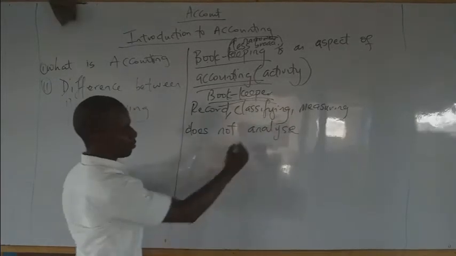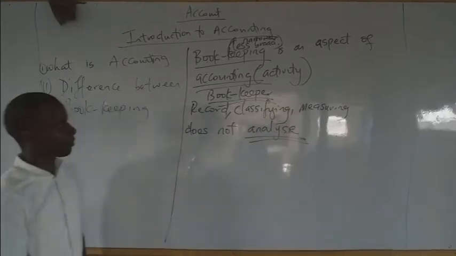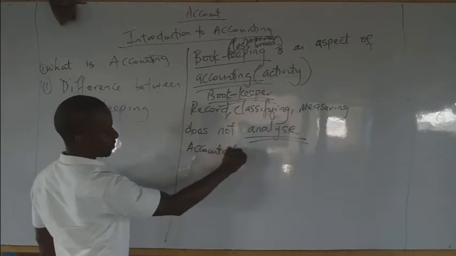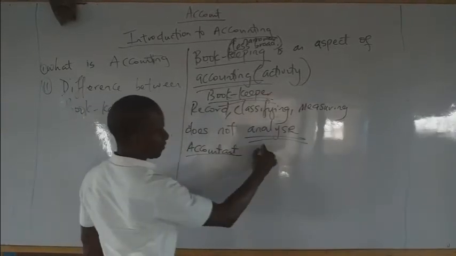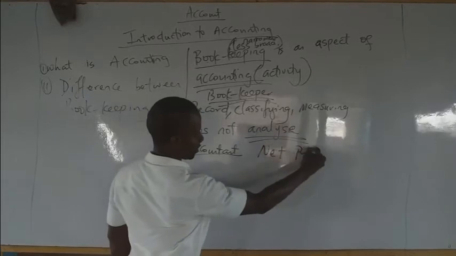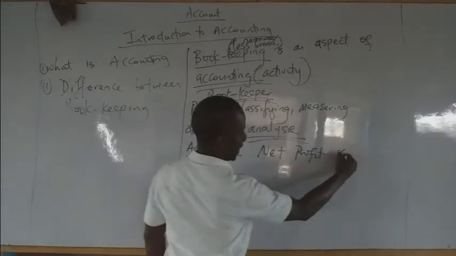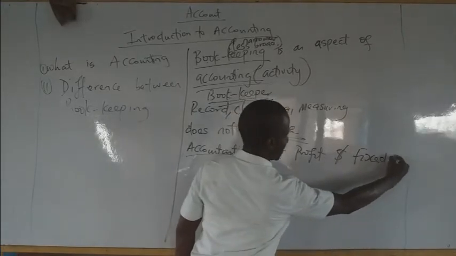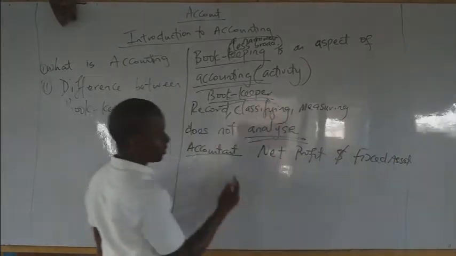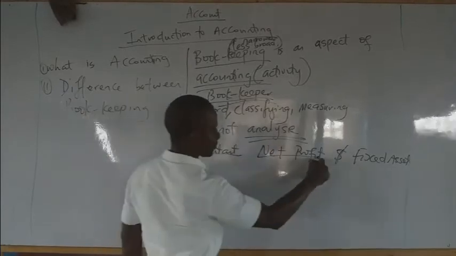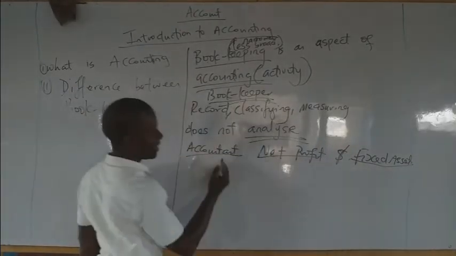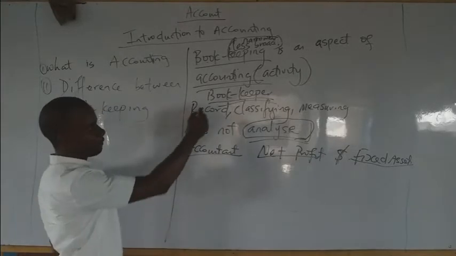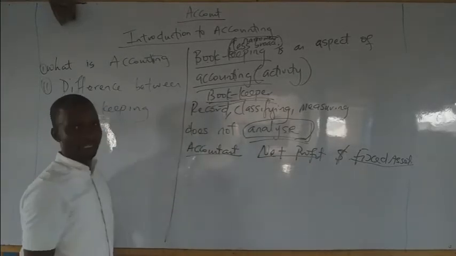Why did I use that word, analyze? An accountant can take information such as net profits and maybe fixed assets, and measure the ratio between this net profit and fixed assets. That means he is analyzing the performance. But a bookkeeper does not do that.